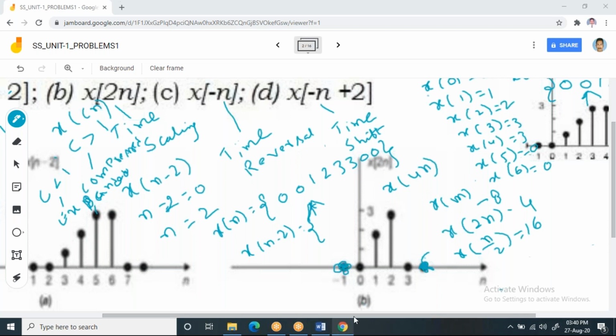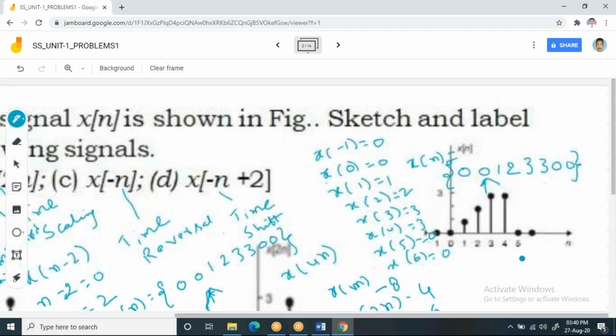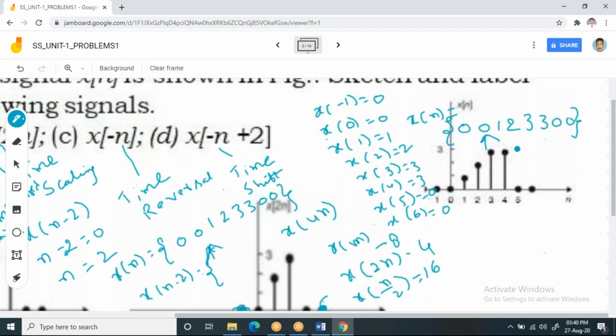Now see the problem. See the x of n here. This is what your x of n is. Now for x of 4n, where are you going to get the samples and what are the values? Now tell me the samples for x of 4n.